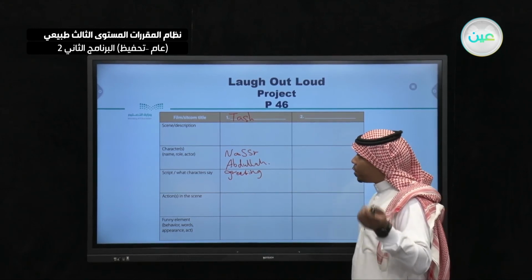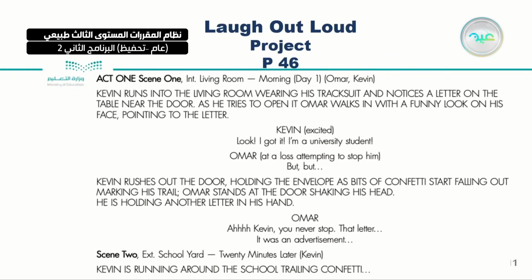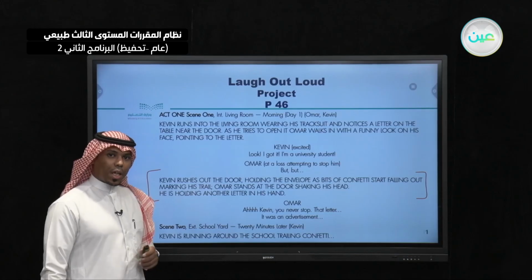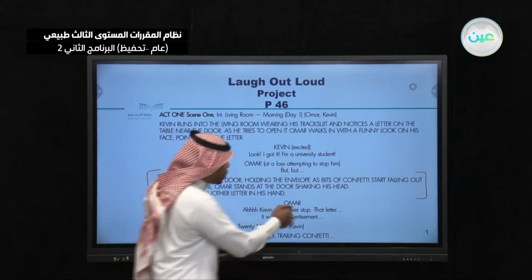But first, I want you to look at this script. Do you remember this from the writing? Very good. Which tense is used now? Kevin rushes out the door, holding the envelope as bits of confetti start falling out, marking his trail. Umar stands at the door, shaking his head. He is holding another letter in his hand. So which tense are we using here? We are using the present.